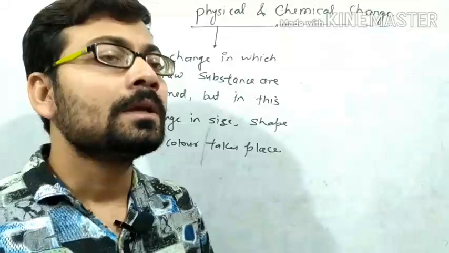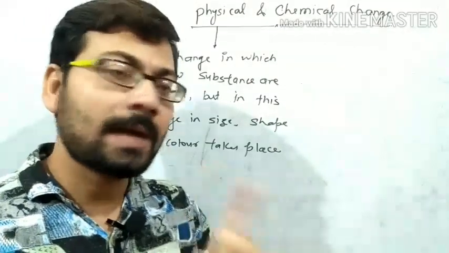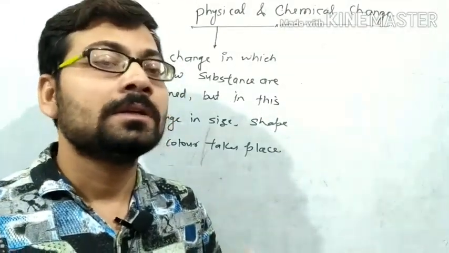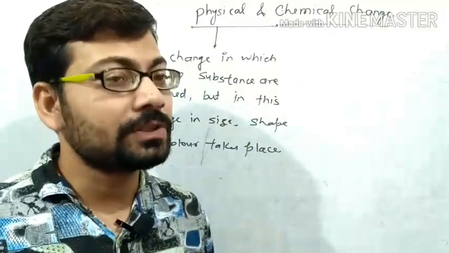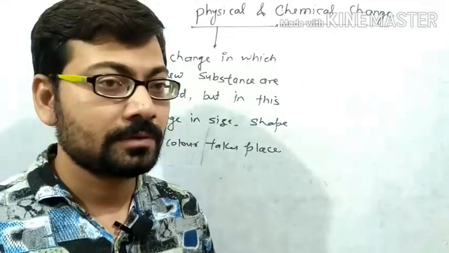Now tell me, what is evaporation? Is this a physical change or a chemical change?